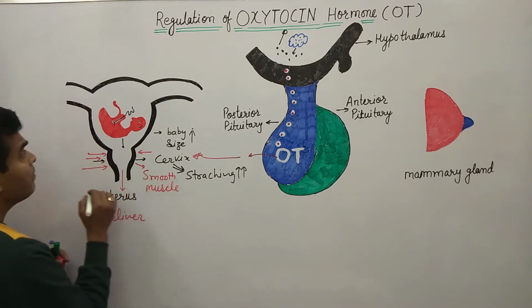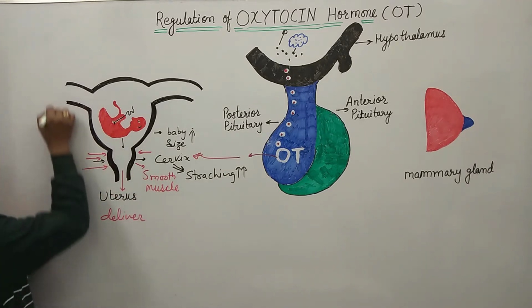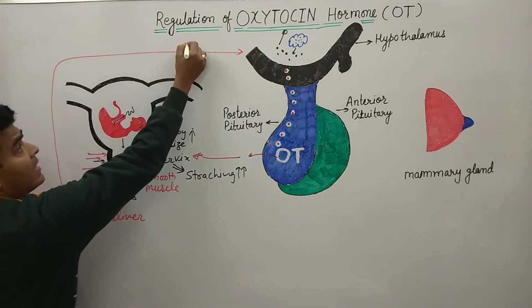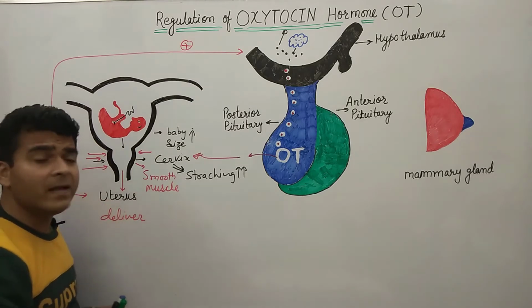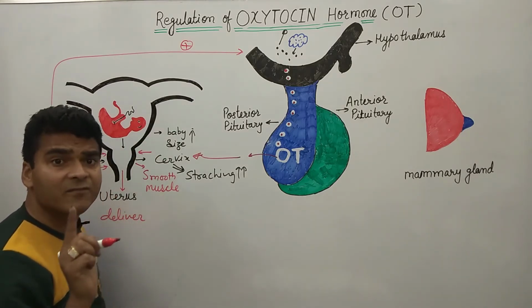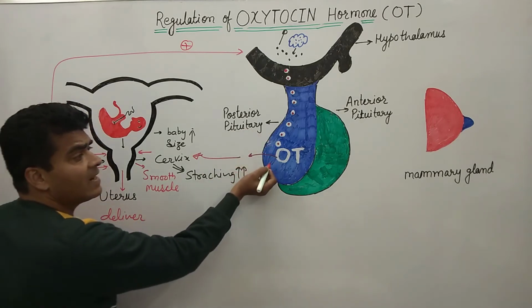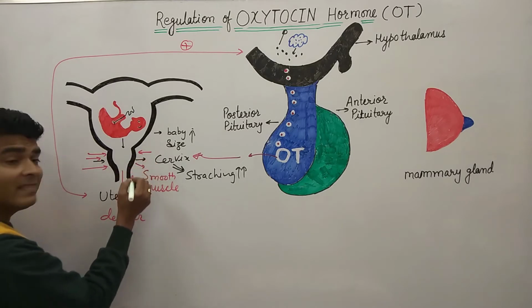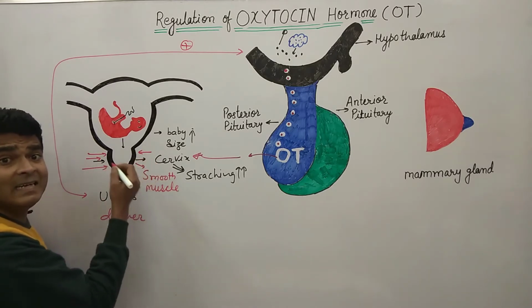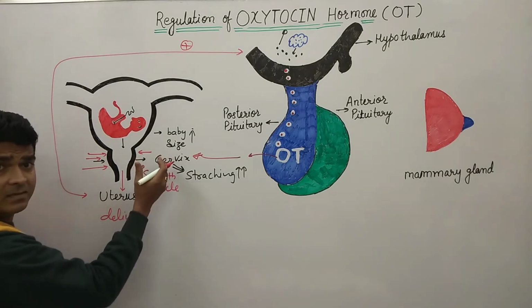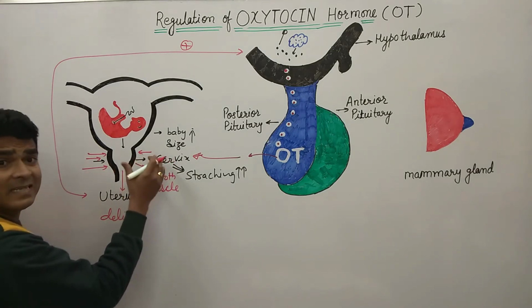So this is a positive feedback system. Okay. Why are we calling it positive feedback? Because whenever there is a first stretch, there is a start of oxytocin release and it causes contraction of the smooth muscle, and then again, till the delivery, there is regular contraction and stretching.